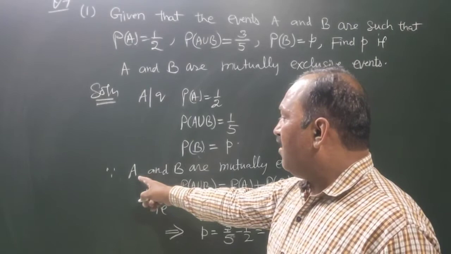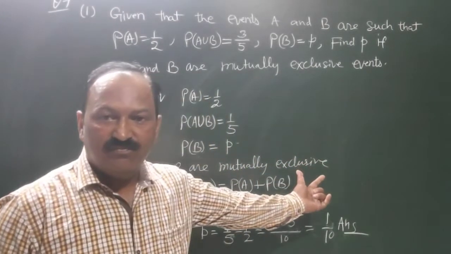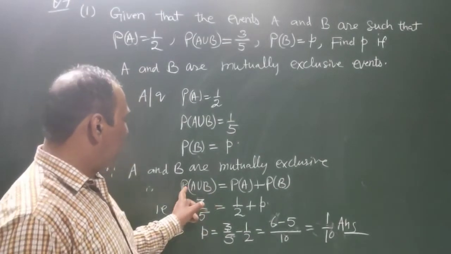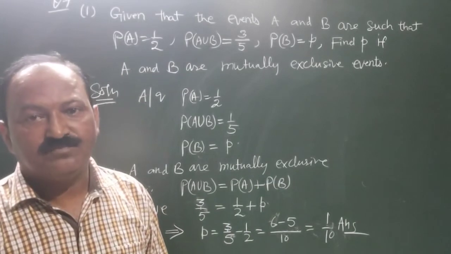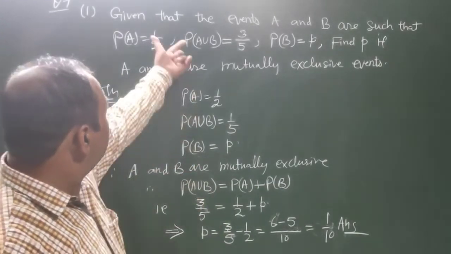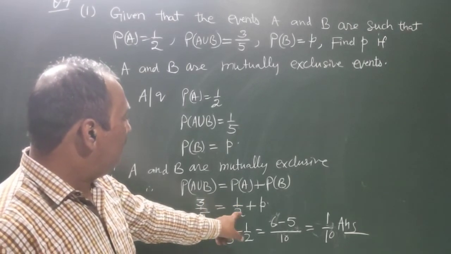Therefore, according to the question, A and B are mutually exclusive. Therefore, the formula becomes P of A union B is equal to P of A plus P of B. Substituting these values, we get 3 by 5 is equal to 1 by 2 plus p.